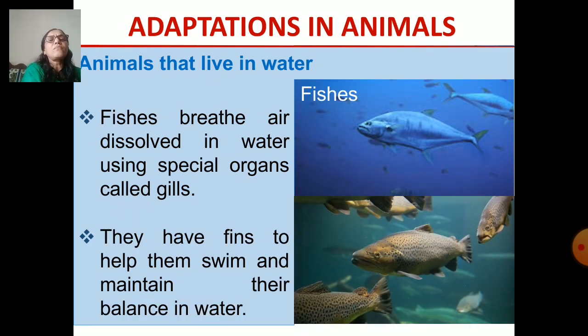See here how fish is able to live in the water, because fish can breathe air which is dissolved in the water. How can it breathe? It can breathe by using special organs called gills. Fish have gills which enable them to breathe the air which is dissolved in the water. In addition to that, they have fins to help them swim and maintain their balance in the water, so that they can swim nicely. These are the adaptations of the fish.